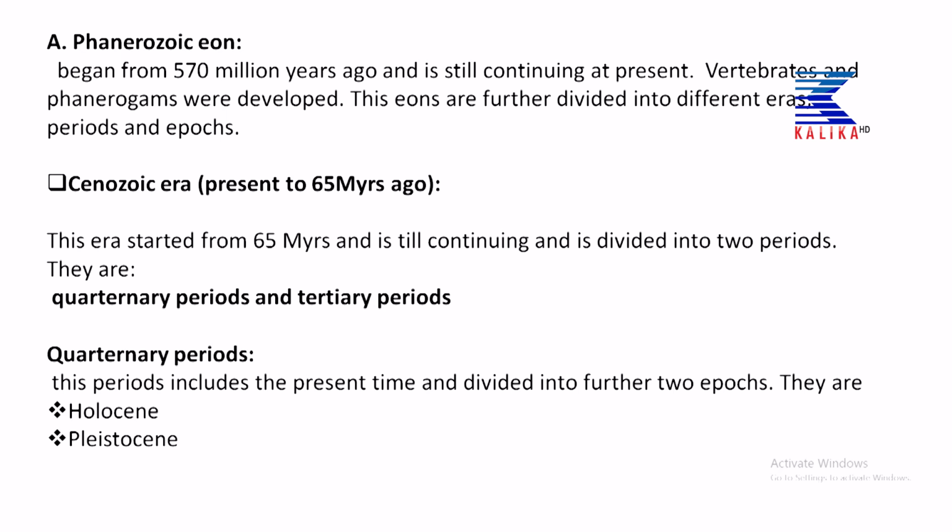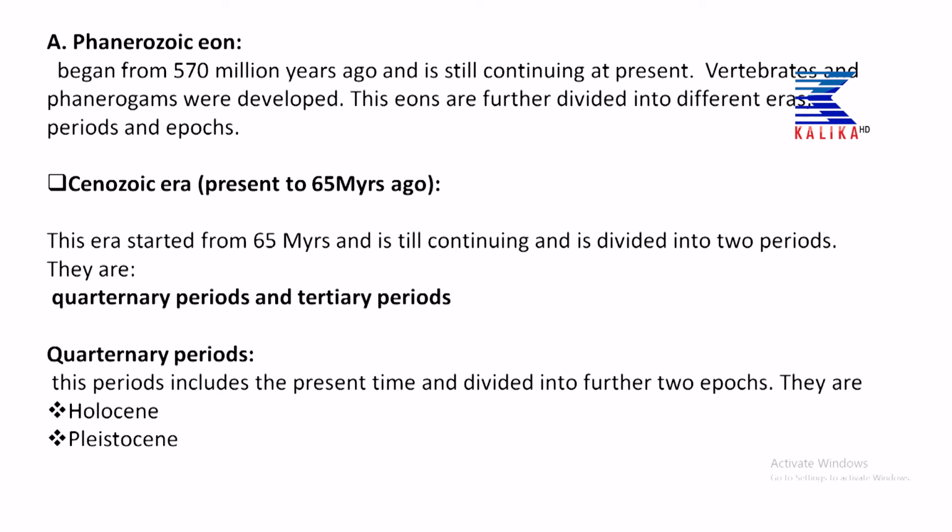The first is the Cenozoic era, from the present to 65 million years ago. This era started from 65 million years ago, and it is still continuing and is divided into 2 periods. They are the Quaternary period and the Tertiary period.